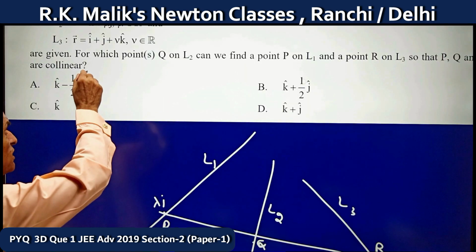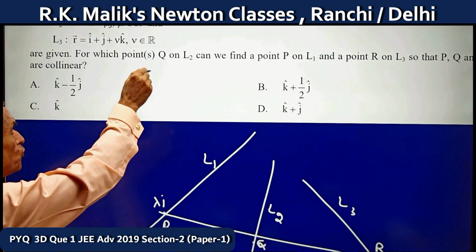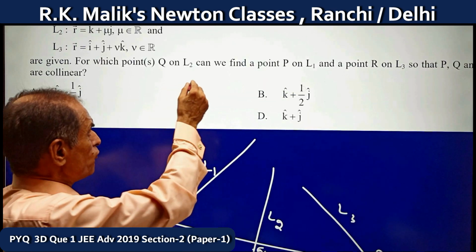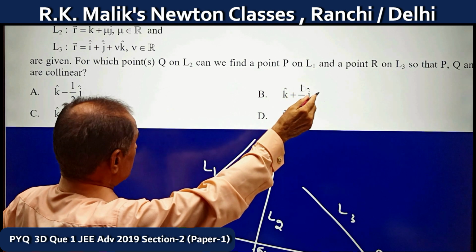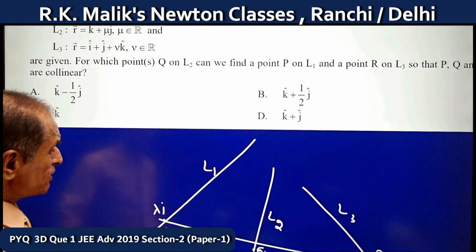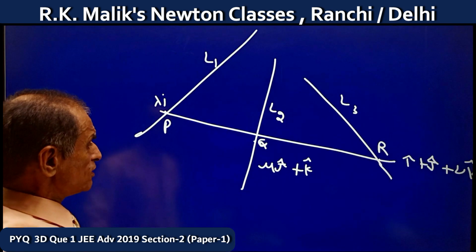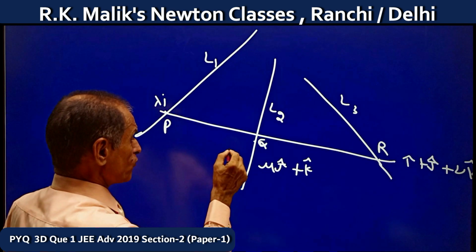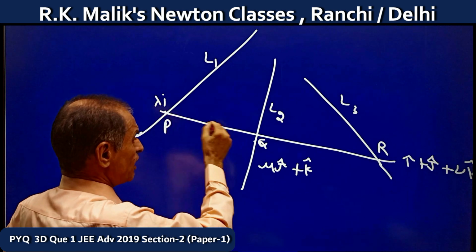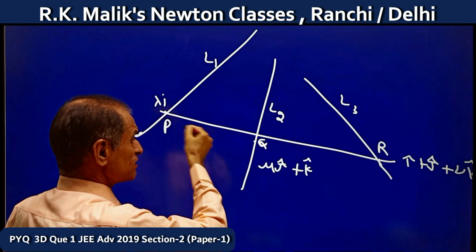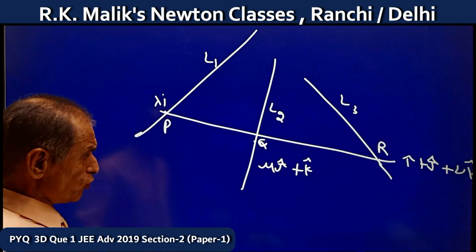As in the question, we have to find for which points Q on L2 we can find P on L1 and R on L3 so that the three points are collinear. That is, you have to find for which values of mu there exist lambda and nu so that these three points are collinear.